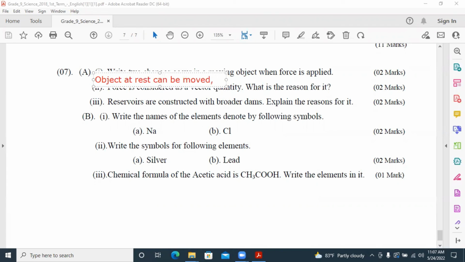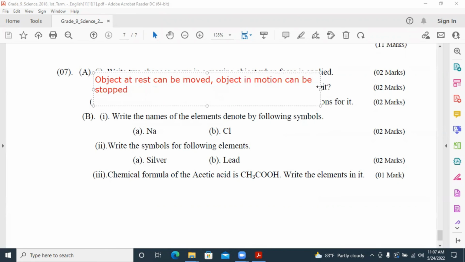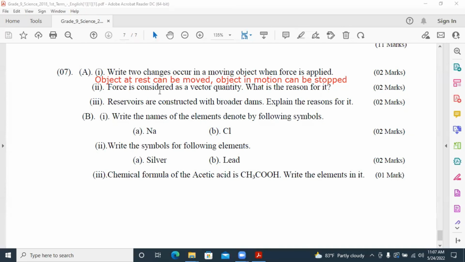And another one, an object in motion can be stopped. Force is considered as a vector quantity. What is the reason for it? Force has a direction and a magnitude.